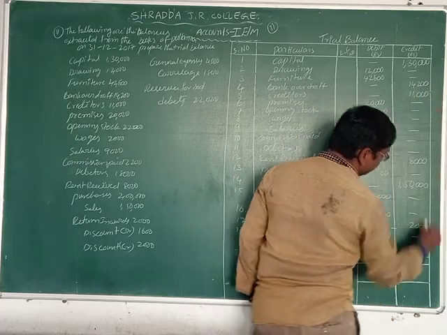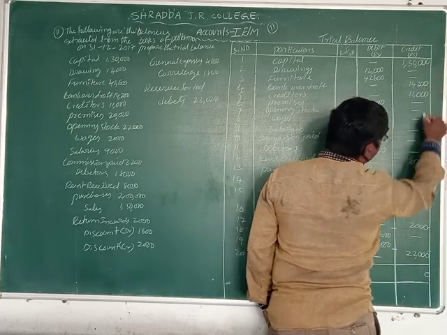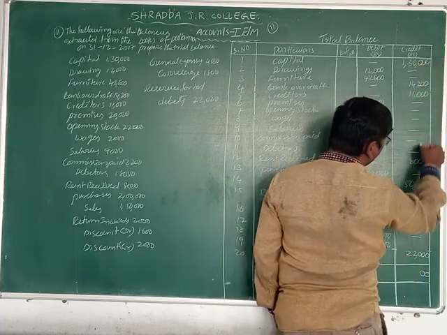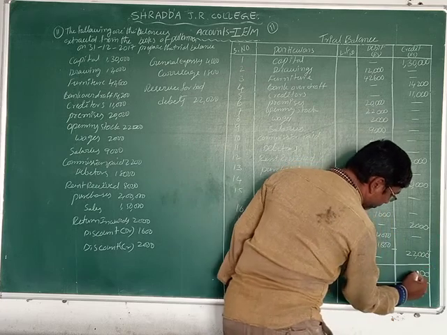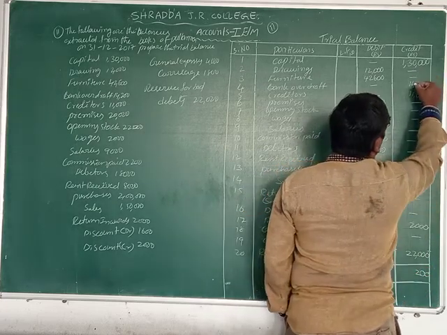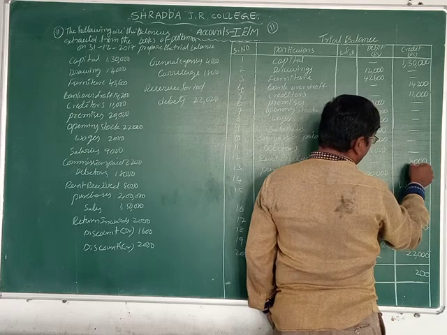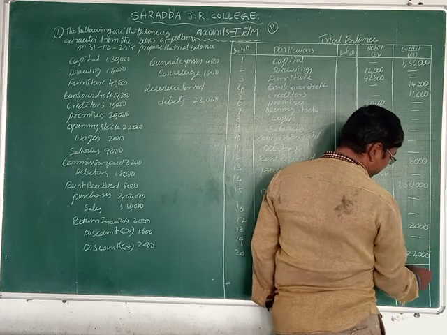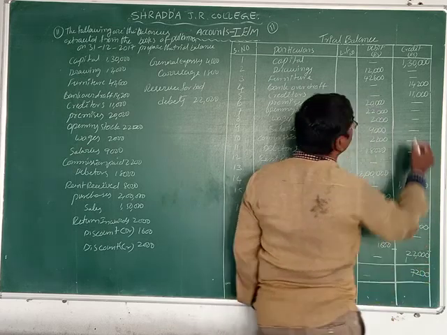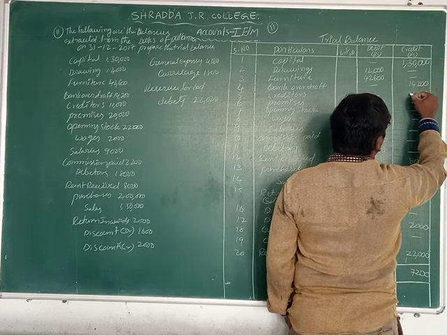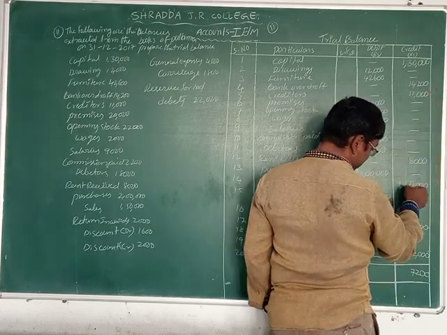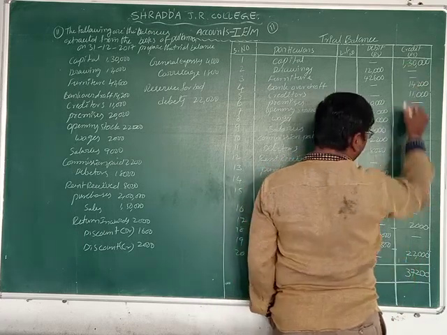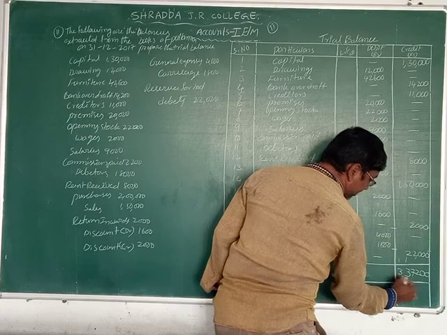First column 0, second column 0, third column 2, fourth column 4 plus 1 is 5, 5 plus 8 is 13, 13 plus 2 is 15, 15 plus 2 is 17, 12 plus 1 is 13.